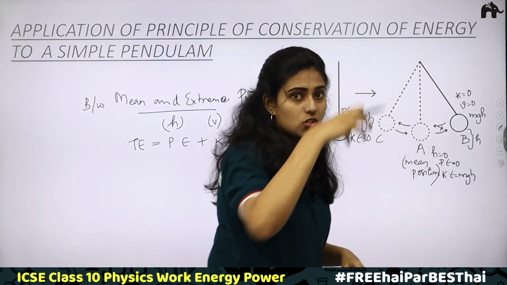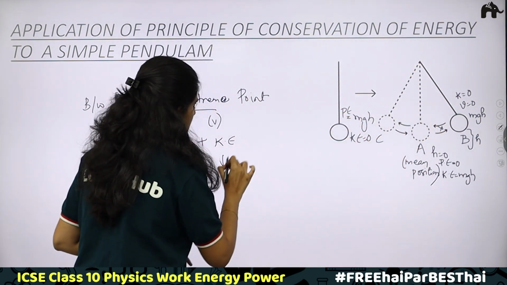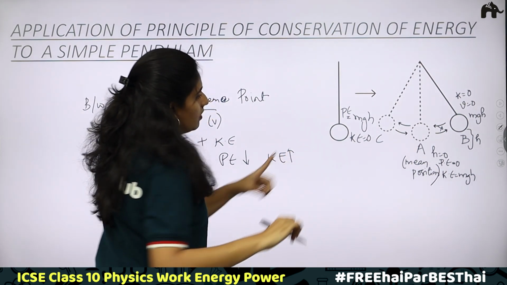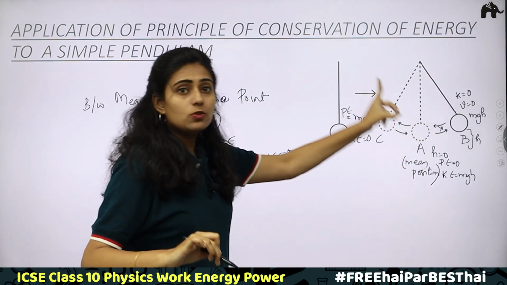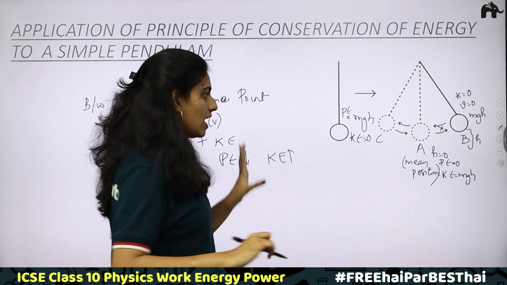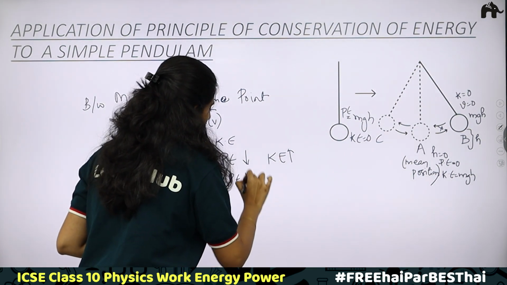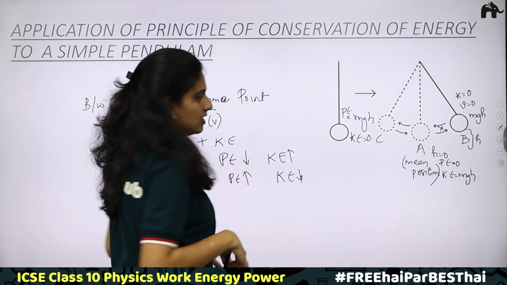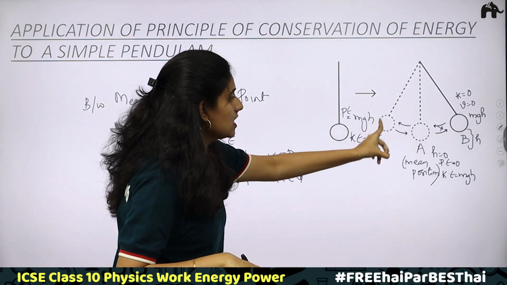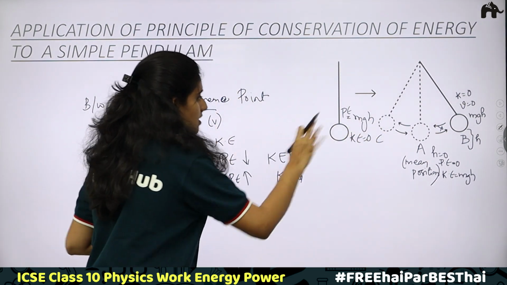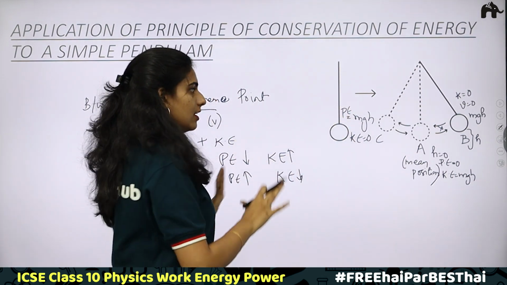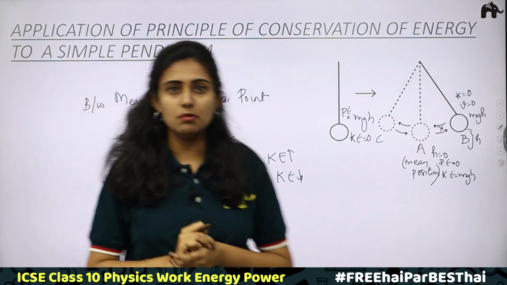The potential energy goes on decreasing, kinetic energy goes on increasing. When the body moves from mean to extreme position, what happens? Potential energy goes on increasing, kinetic energy goes on decreasing. This is how when the body reaches the extreme points, kinetic energy will become equal to 0 since velocity is 0. Clear? So, this is the case with a simple pendulum.